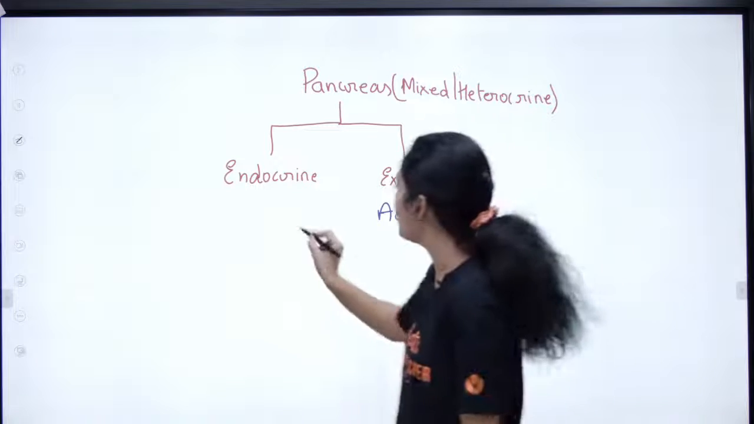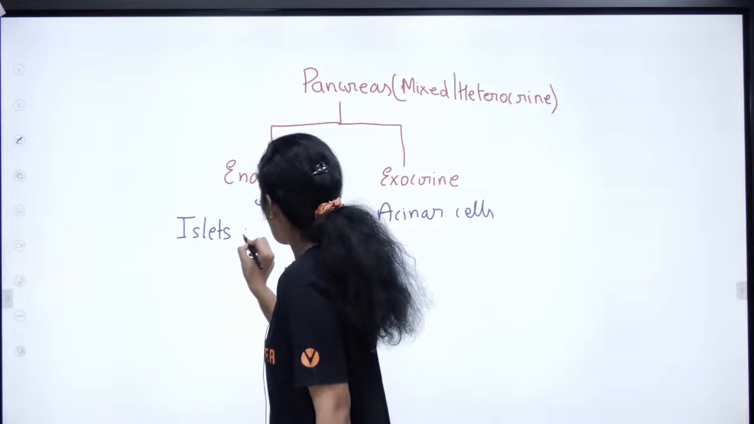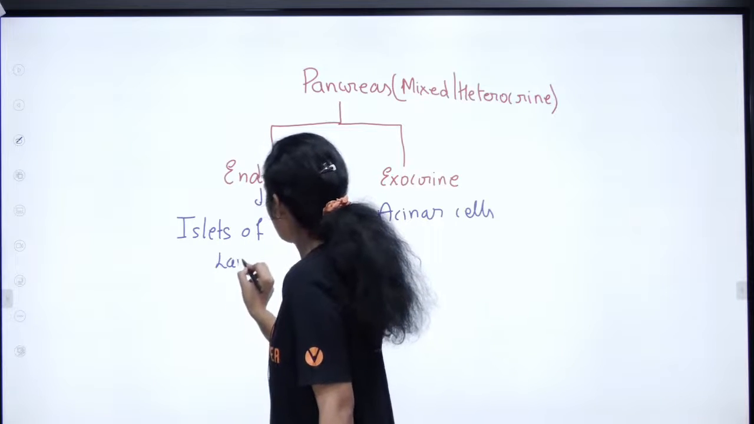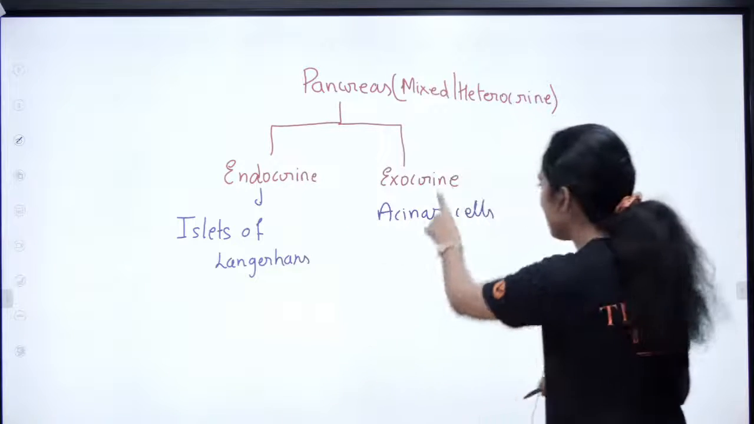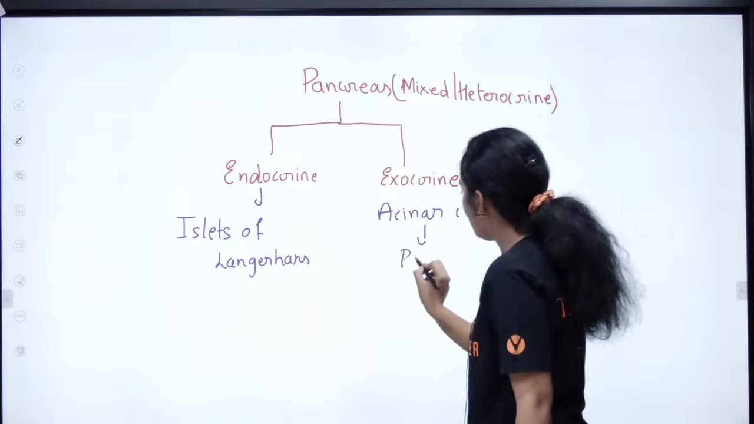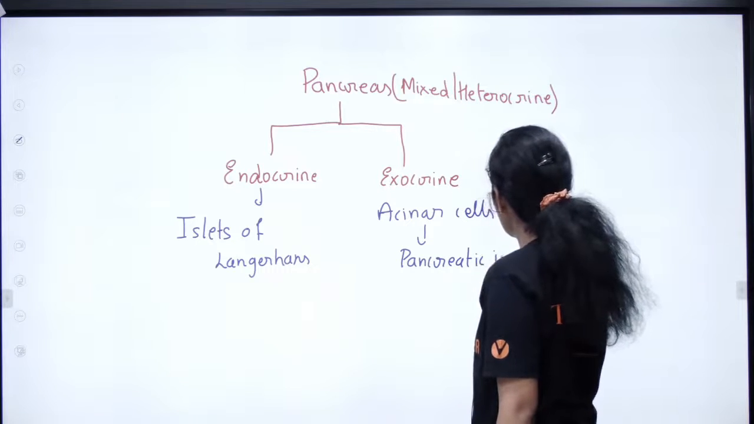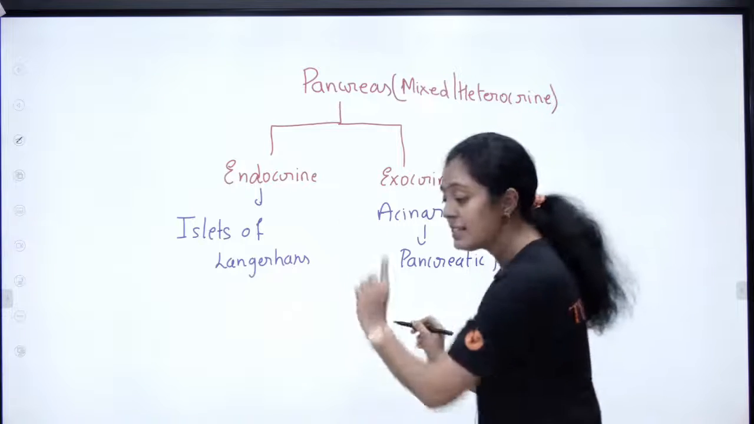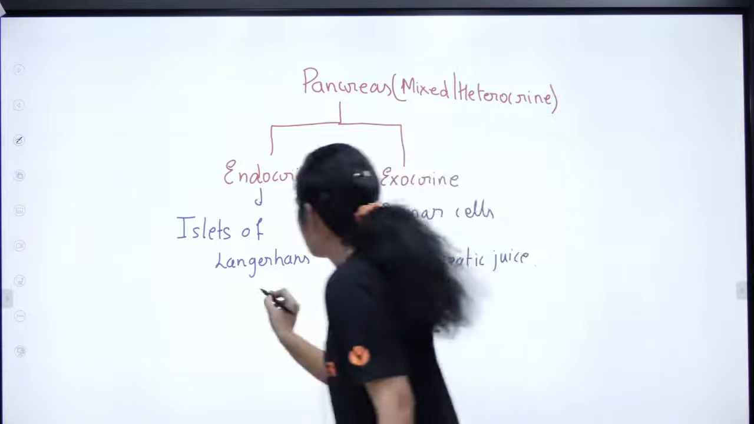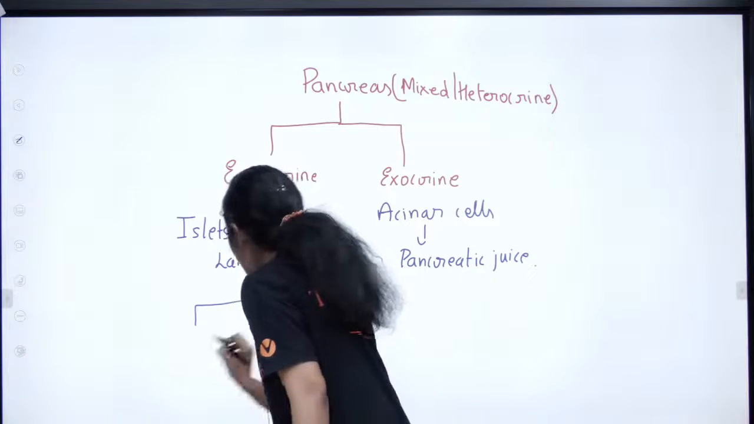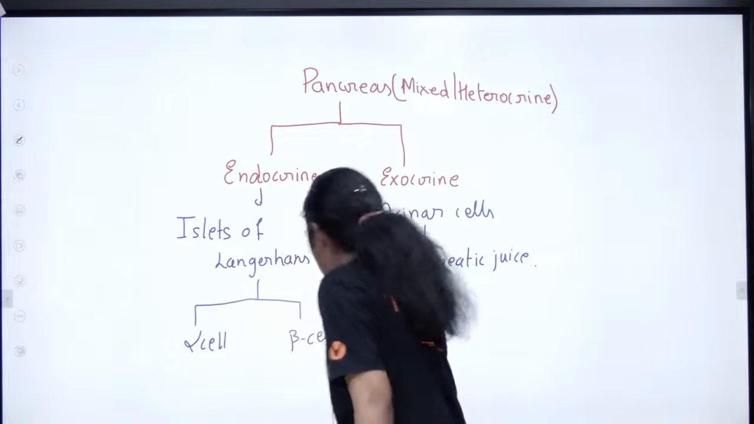What is the endocrine part called? Anybody? We call it the islets of Langerhans. The acinar part will produce your pancreatic juice, which you studied in digestion last year, right? It is going to produce your pancreatic juice. And the islets of Langerhans have two types of cells. One is your alpha cell, the other is your beta cell, right?